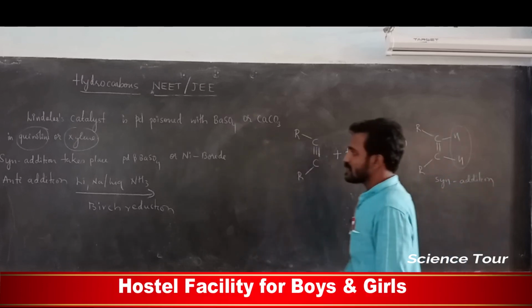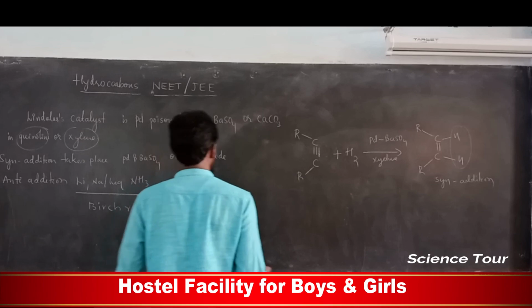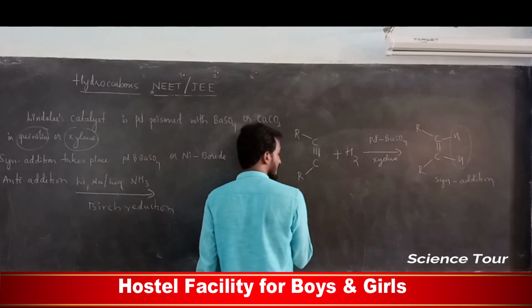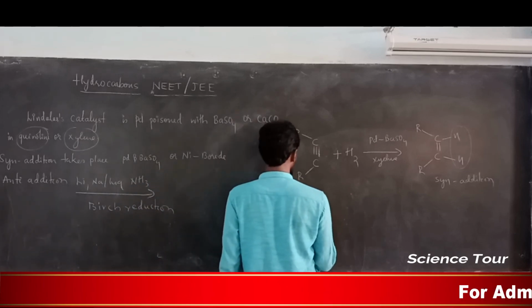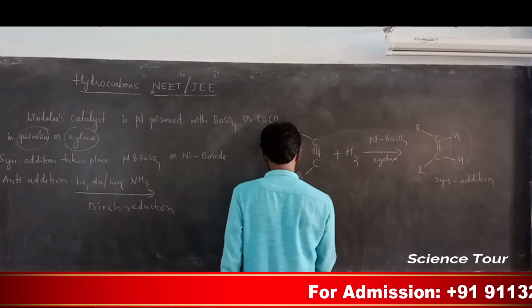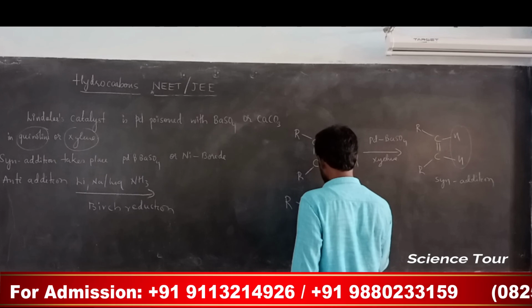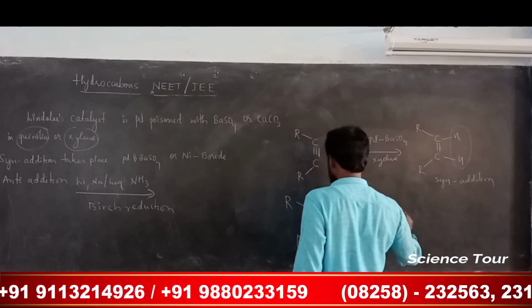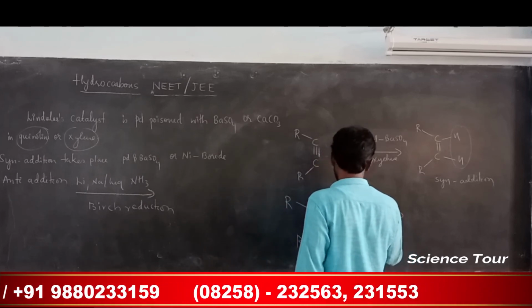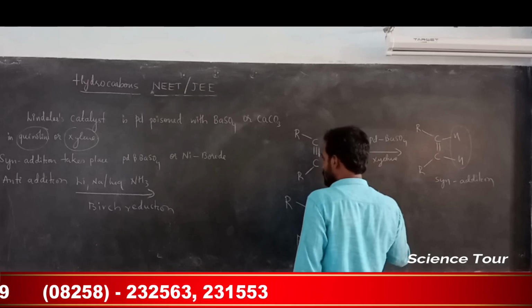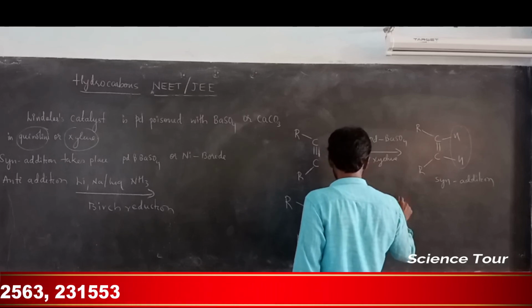Okay. Now you are getting the anti-addition product. Anti-addition product does not mean anti is added. Okay, don't get confused. Anti is not getting added to this, don't think like that. Here you are adding hydrogen, same reaction, but in the presence of sodium or lithium, in the presence of liquid ammonia.